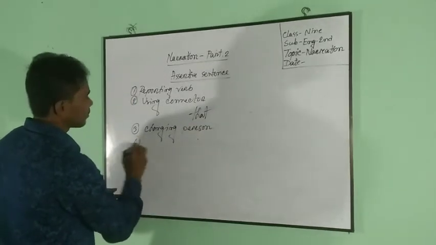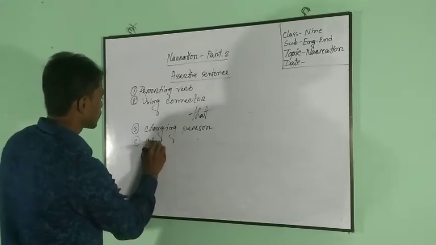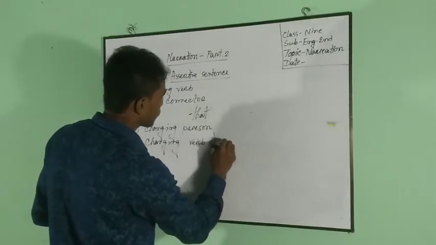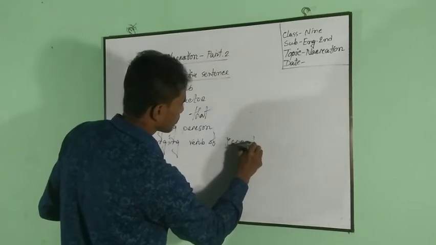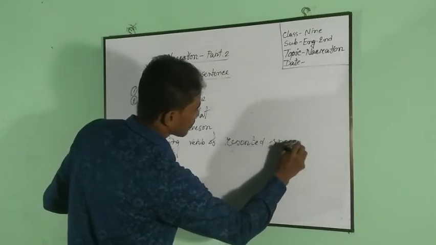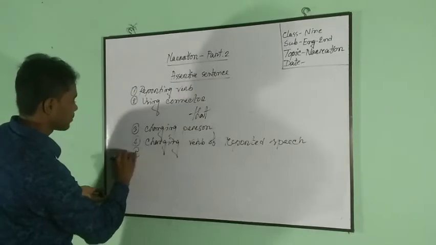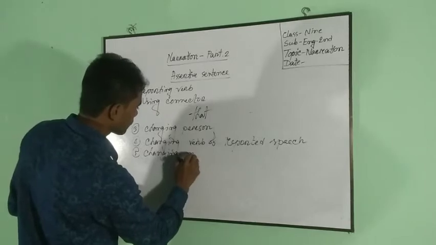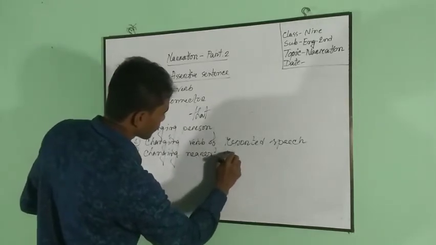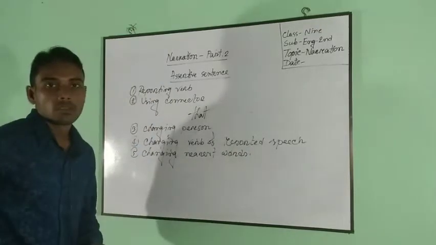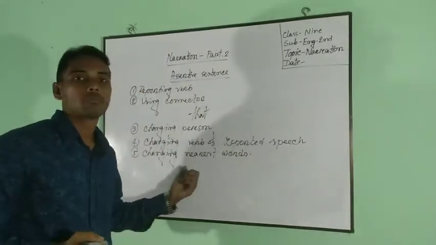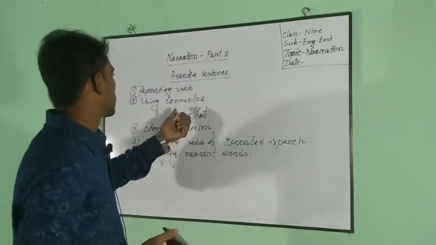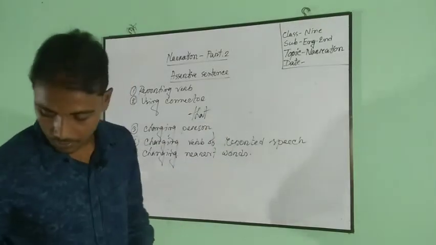Number 4: changing verb of reported speech. Number 5: changing nearest words. If we can remember these 5 basic changes, we are able to change direct speech into indirect of assertive sentence.